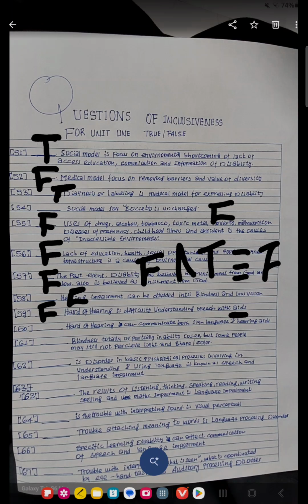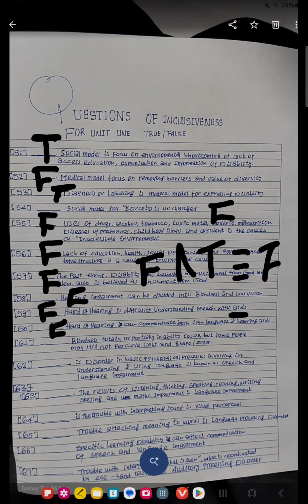Hard of hearing can communicate with sign language. Sign language is always for deaf, not hard of hearing. Hard of hearing use hearing aids, not sign language. So the answer is false. Question number 61 says blindness is totally or partially inability to see.